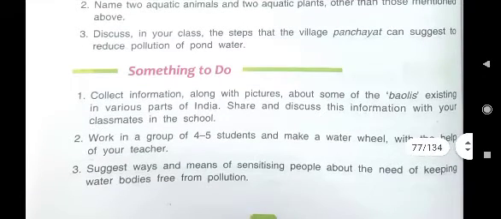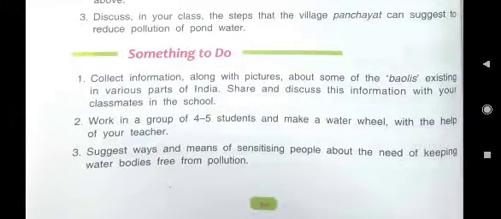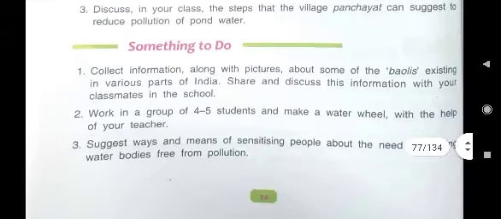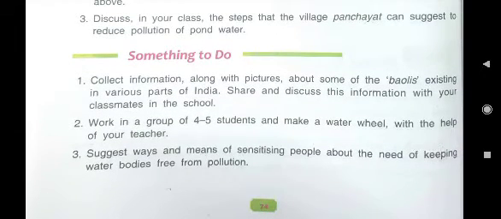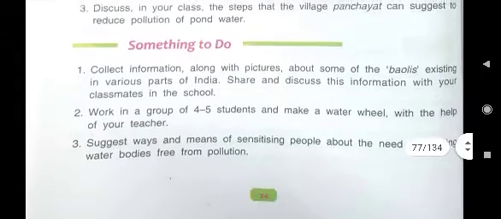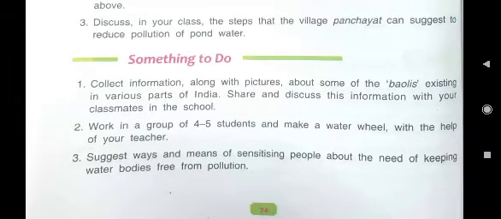Then discuss in your class the steps that the village panchayat can suggest to reduce pollution of pond water. Village panchayat means, children, the local self-government of villages. So you discuss in your class which steps village panchayat can suggest to reduce pollution of pond water. Village panchayat can suggest no bathing, no washing of clothes, no throwing of garbage, and then the pond water will be cleaned.